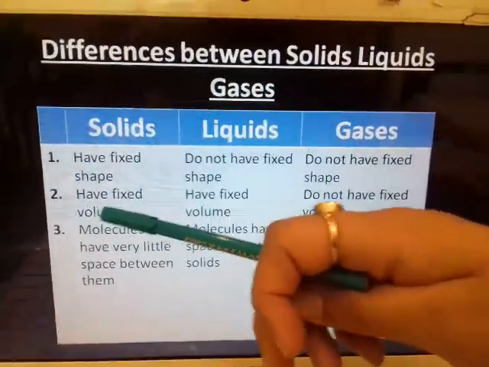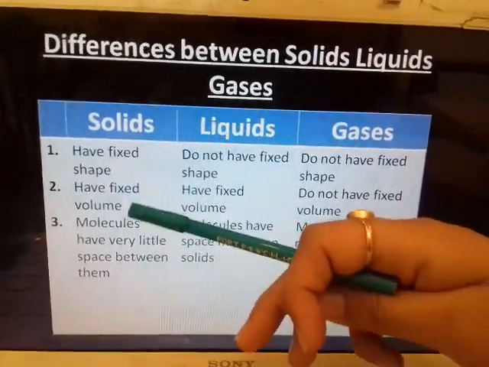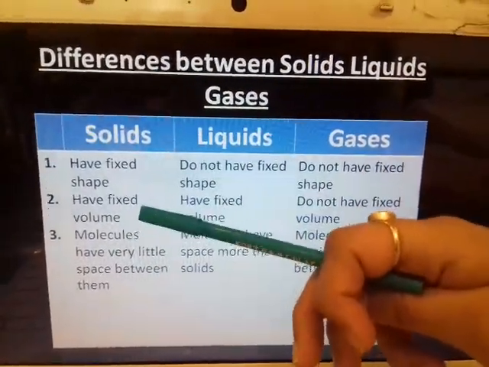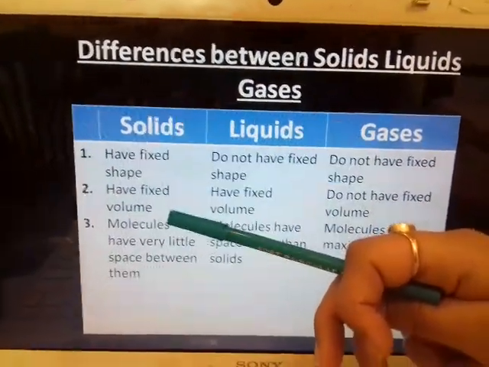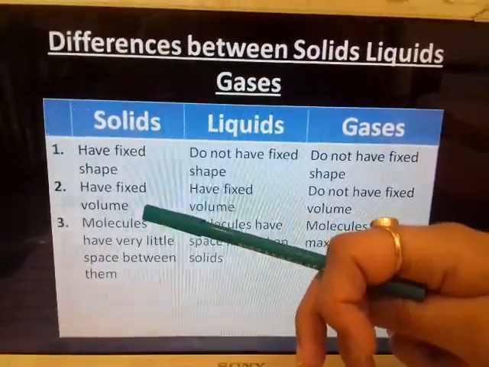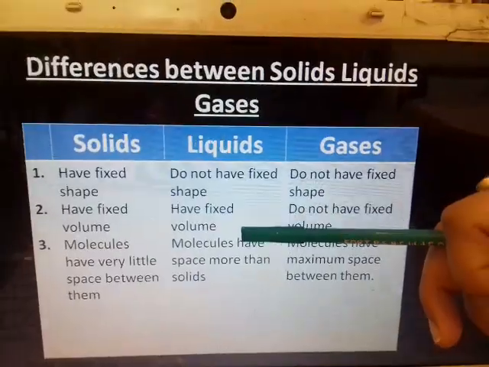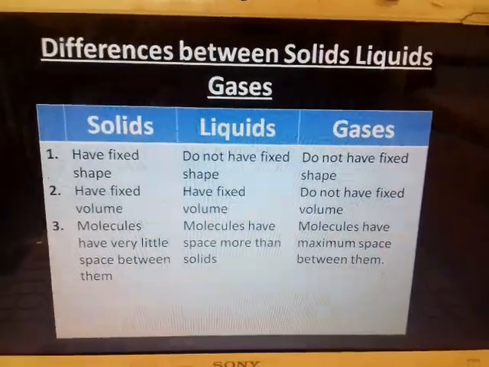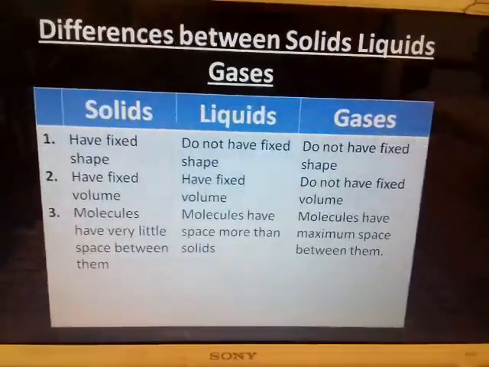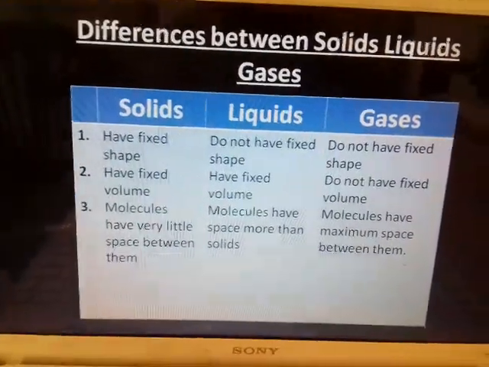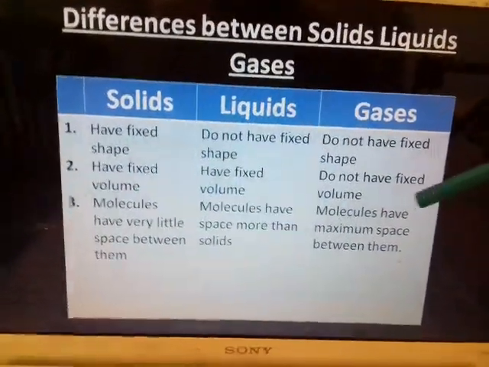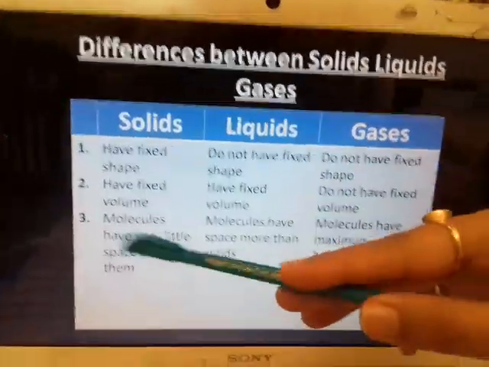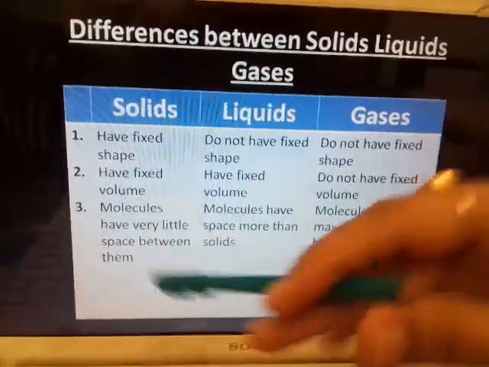In the second point, they have fixed volume. Children, for all solids we can find out the volume. You must have studied in mathematics that all solids have a volume, and we can find it out because they do not have space between them and are tightly packed. In this case they also have fixed volume. Like if you go and buy a cold drink bottle of 2 liters, what is the volume of the cold drink? It is 2 liters. So we know that liquids do have volume, and gases do not have fixed volume because there is too much space between them.